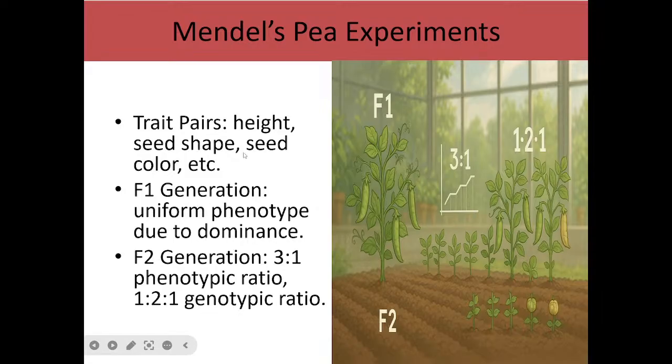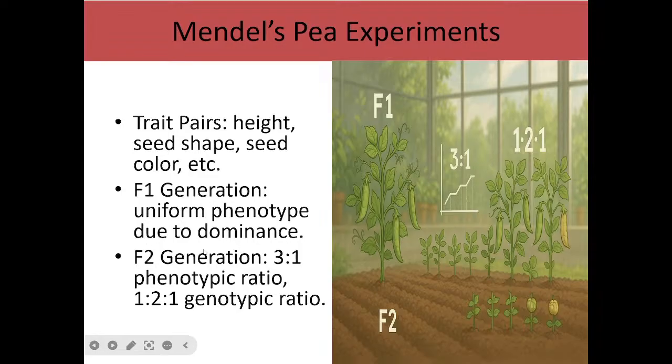And just like I said, trait pair has to do with Mendel, who performed his genetic principles on garden pea plants. One of the reasons he selected them was that in garden pea plants, height is controlled by a gene. It is either tall or short. Then there are seed shape, seed color, and so on. The first filial generation is produced after crossing the parents' gametes, and it is going to be in a heterozygous condition.